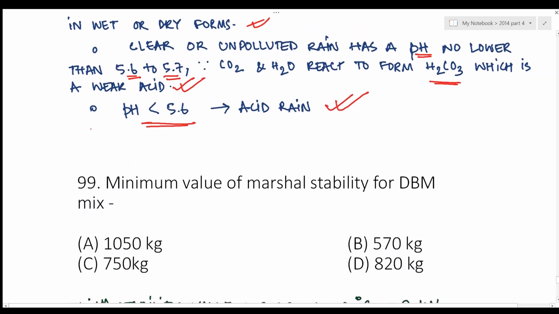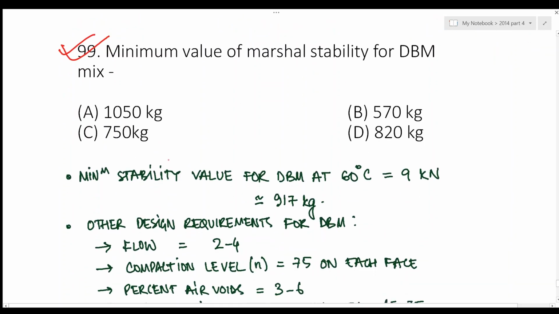Next question, minimum value of Marshall stability for dense bituminous macadam mix is. Now the minimum stability value at 60 degrees centigrade is around 9 kilonewtons, which is converted to 917 kg. So the minimum value should be greater than this. So the nearest option is A, 1050 kg.